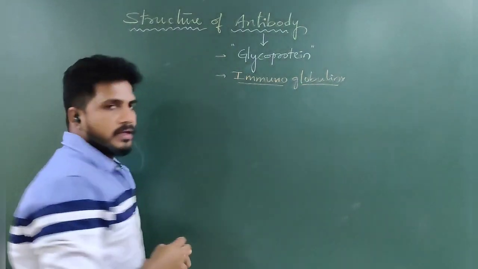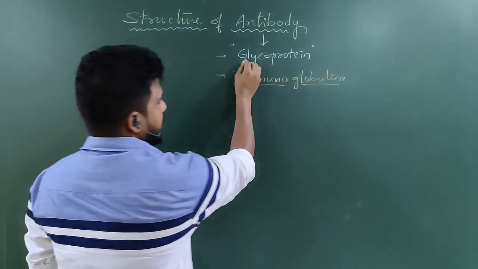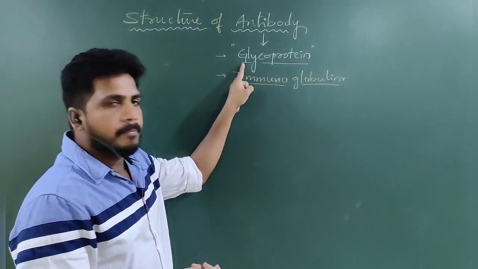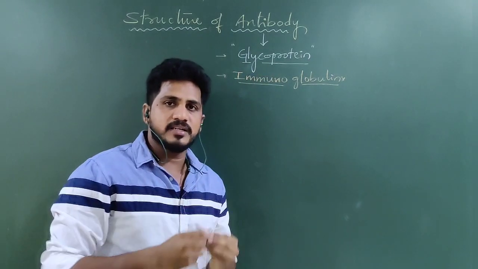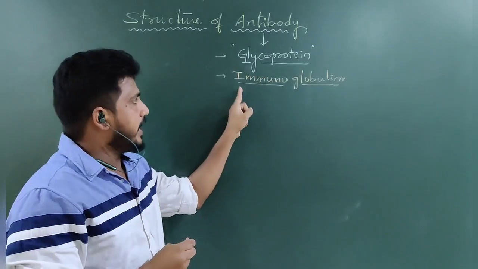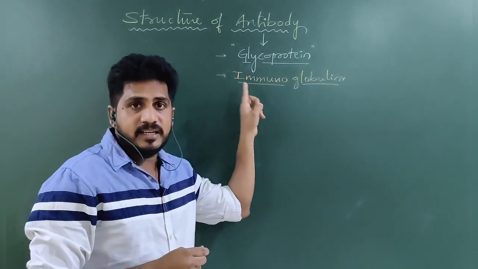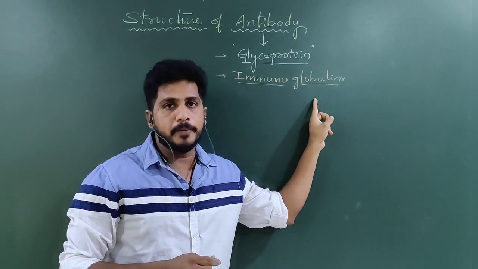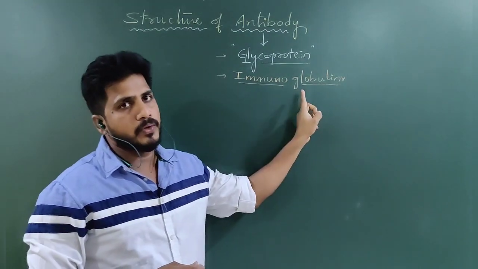Functionally they are immunoglobulins. Structurally or chemically they are glycoproteins. They are made up of carbohydrate and protein combinations. That is the reason we have given the term glycoprotein. They are present and work for the immune system. They are derived from globulin proteins. That's why they are immunoglobulins.